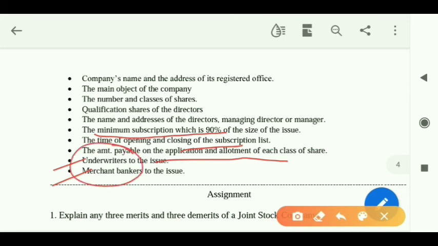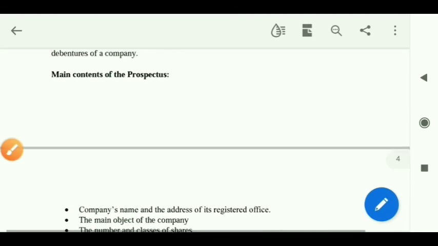So who are underwriters? Underwriters are persons who work on a commission basis. They tell the company that in case your subscription is not up to 90%, then whatever is the remaining number of shares, it's my responsibility to purchase it. But for that I will charge a commission. Clear? So that was all about the prospectus.